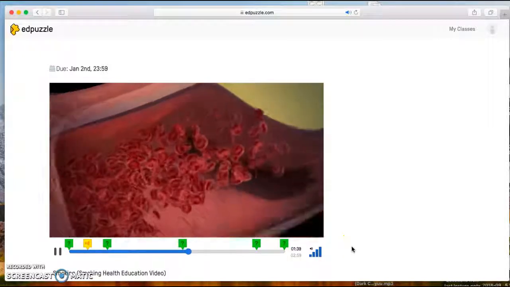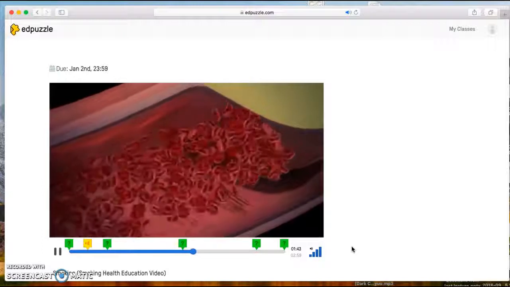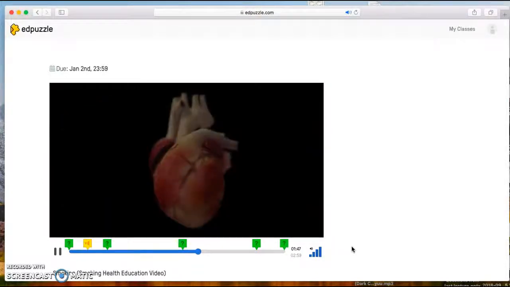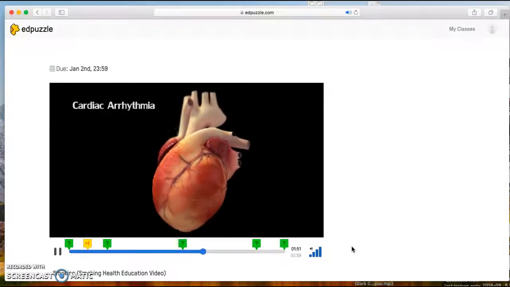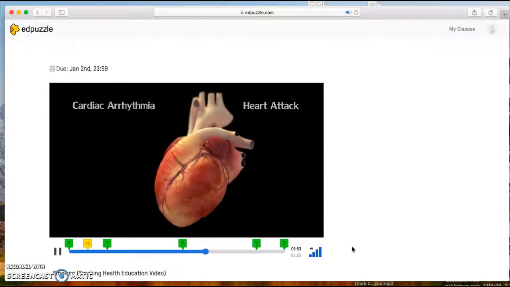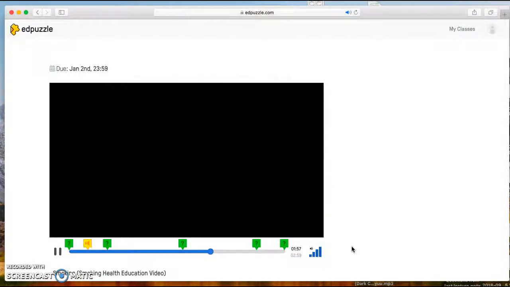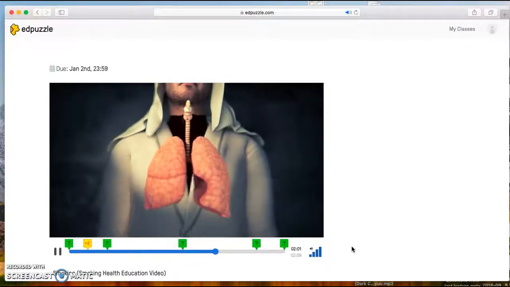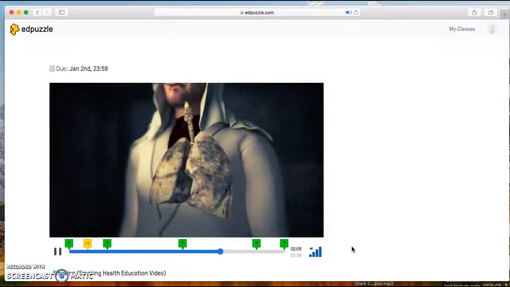Smoking also increases coagulability of blood, consequently increasing blood clot formation. All of these effects contribute to the development of cardiac arrhythmia, heart attack, and peripheral vascular disease. Smoking irritates the lining of the lungs, lessening the lungs' ability to fight off infection.